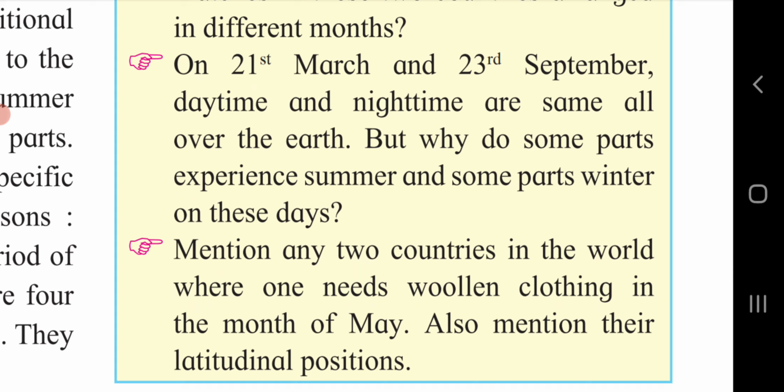Hence, as the earth moves along its orbit from 22nd December towards the equinox position, it is winter in this hemisphere. At that time it is summer on 22nd December in the southern hemisphere, and hence as the earth moves along its orbit from 22nd December towards the equinox position, it is summer in this hemisphere.